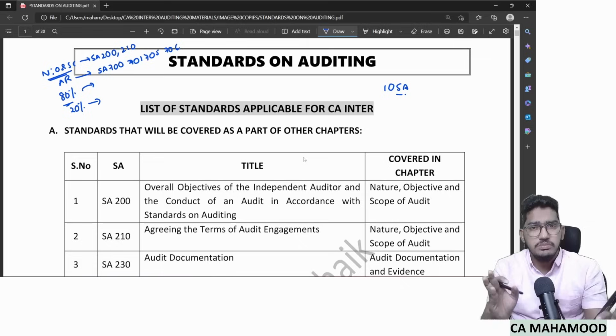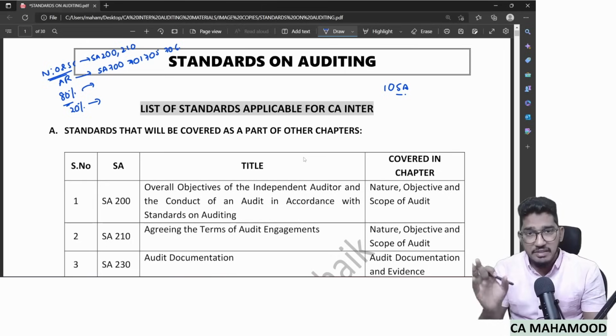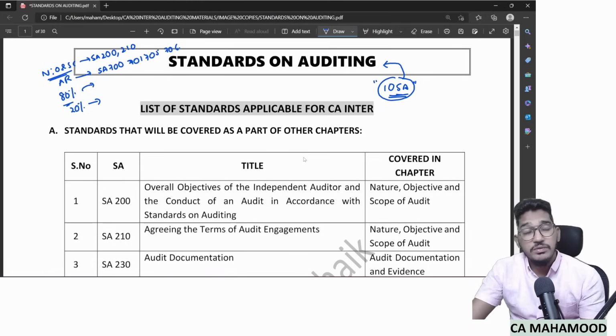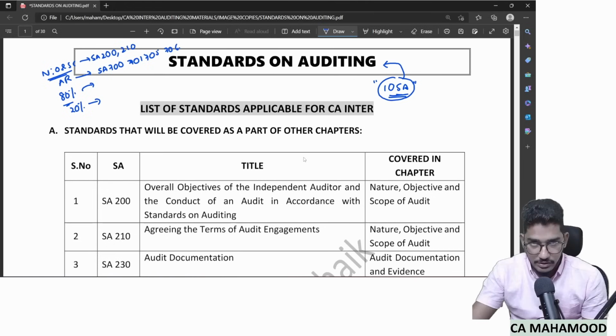But there are some 10 standards which are not covered in any other chapter, which we need to have an exclusive discussion on. How many standards are there which are not covered anywhere else? There are 10 standards on auditing which will not be covered as a part of any other chapter, which need a dedicated discussion. Those 10 standards are forming part of this particular chapter, standards on auditing.